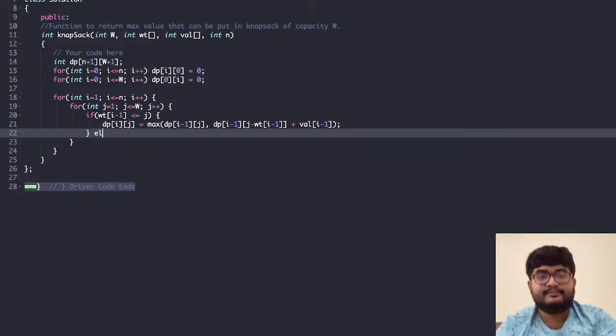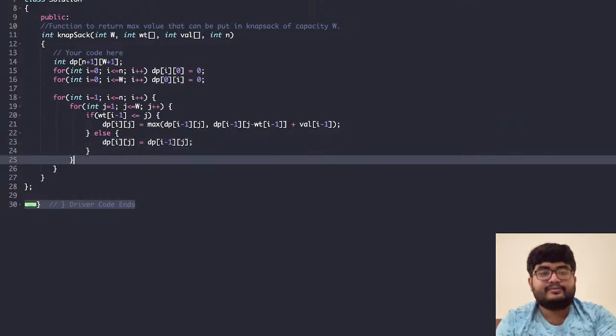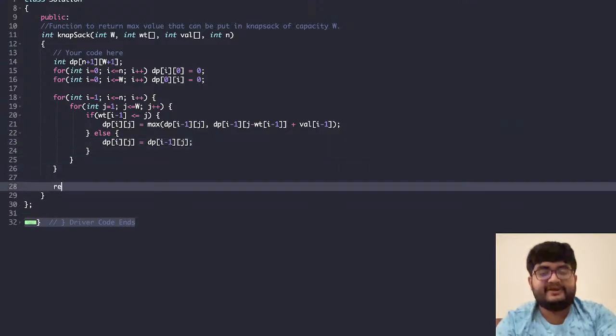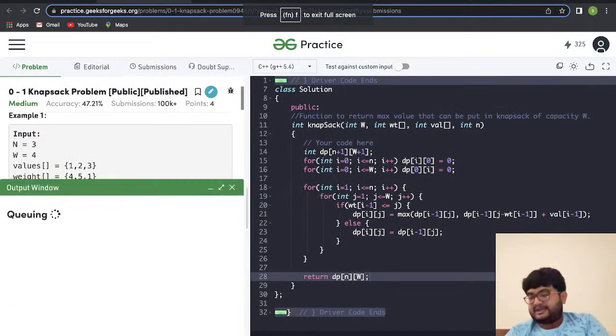Else, dp[i][j] equals only one case, we cannot take it, so dp[i minus 1][j]. Finally we can return dp[n][w]. So this is the answer to our problem. Let's run this.